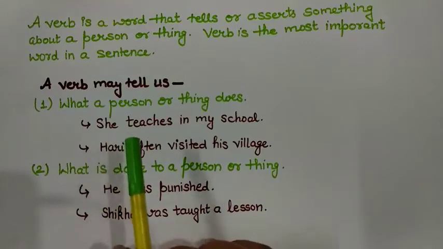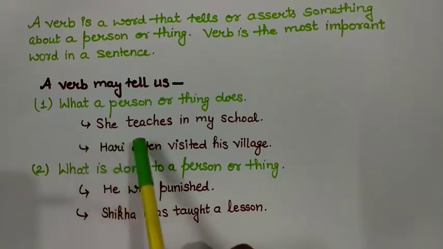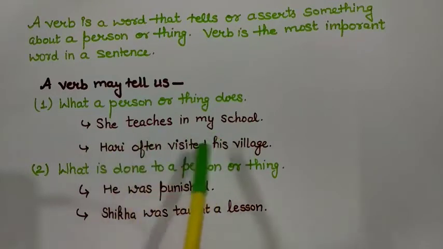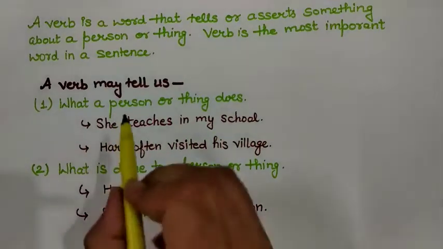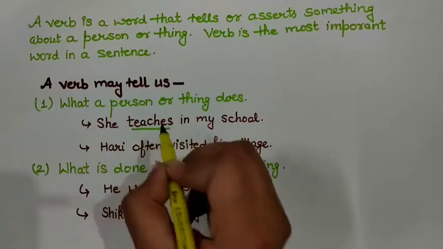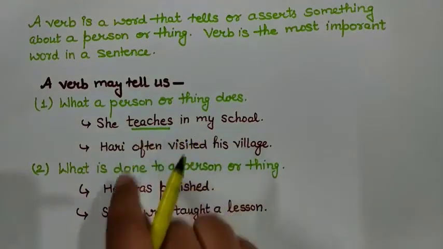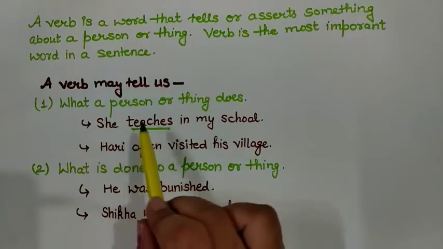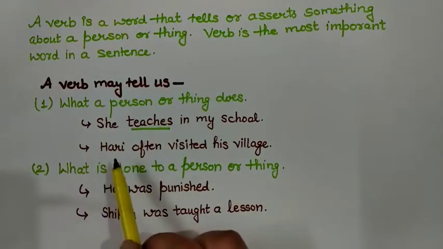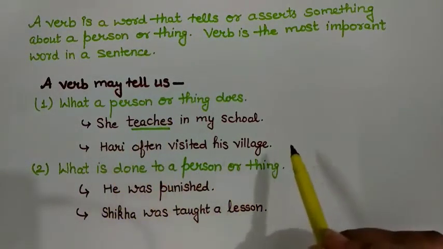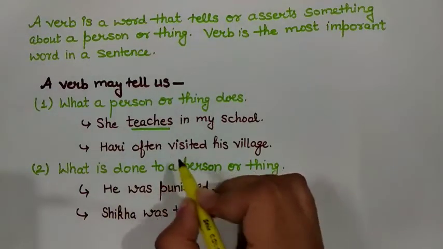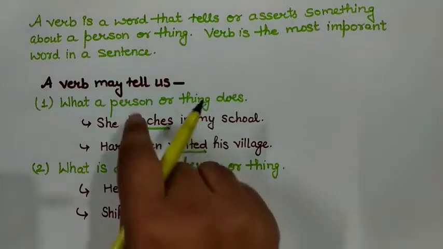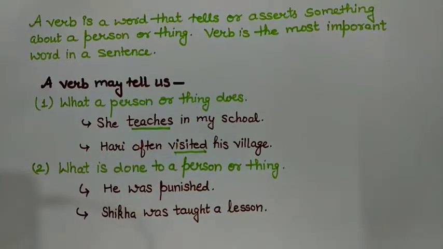You can see the examples. She teaches me in my school. What am I doing here? A person is teaching. The verb is teaches. You can see that the subject is doing something, and that is teaching. Hari often visited his village. Here, what is happening? Visit, right? So, these words are verbs.